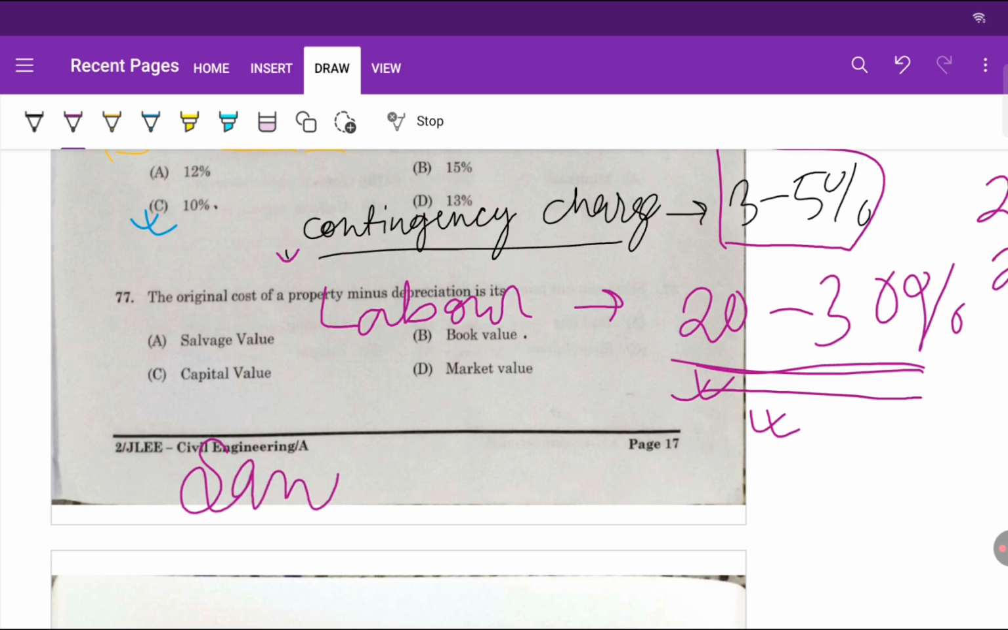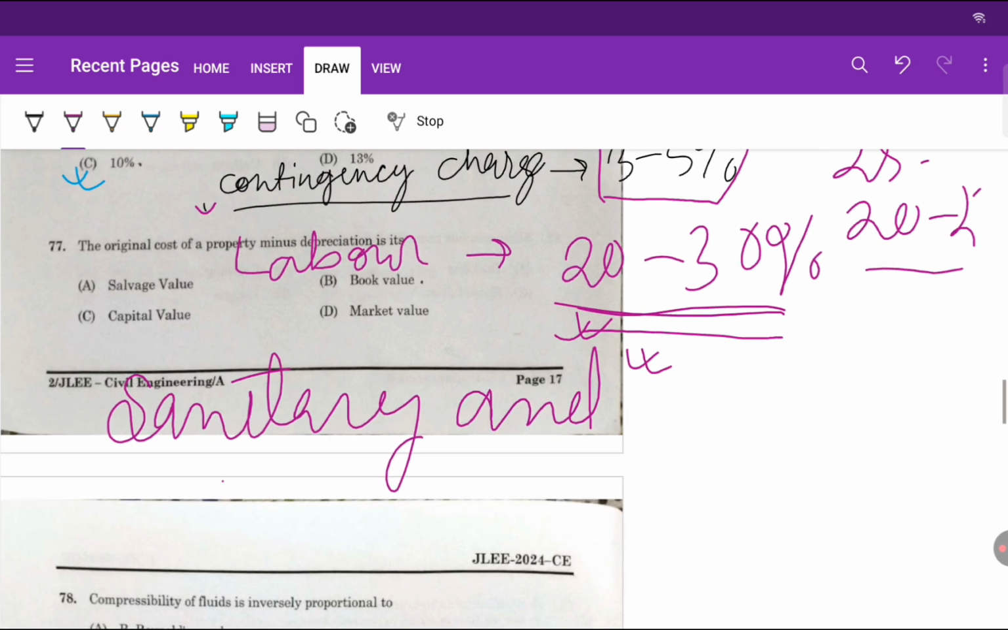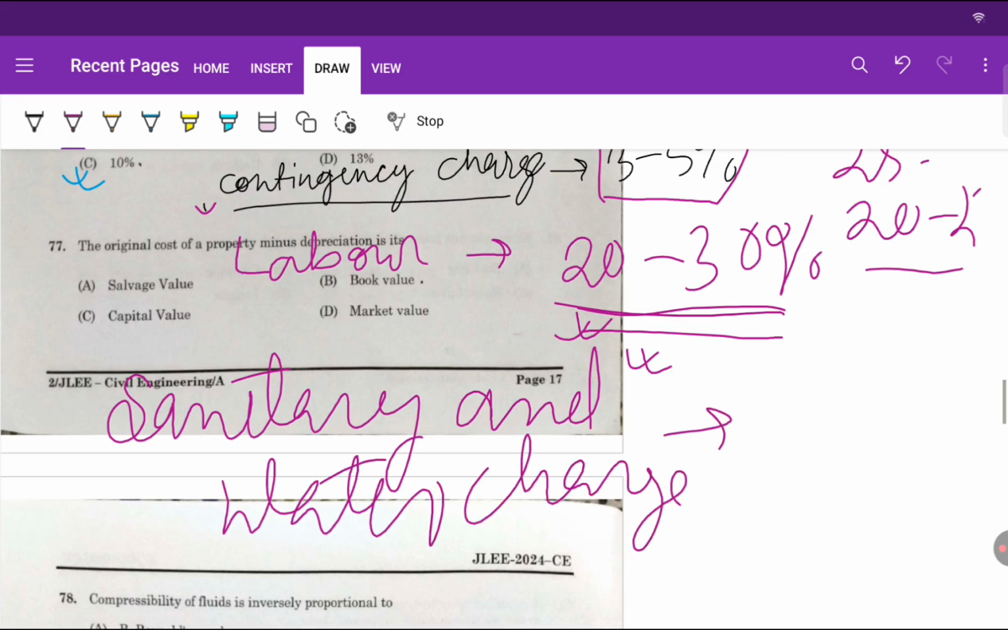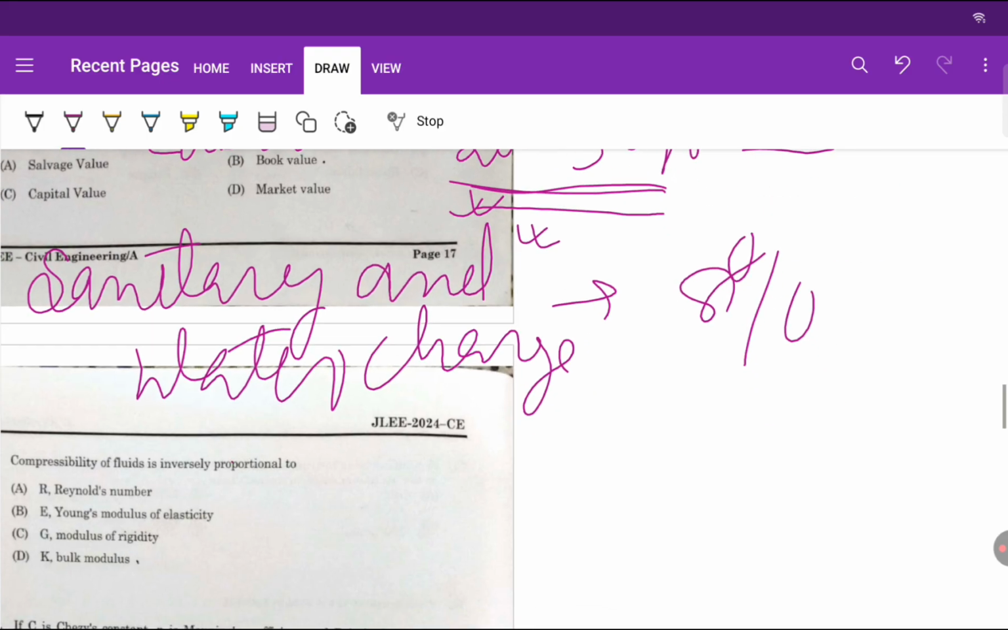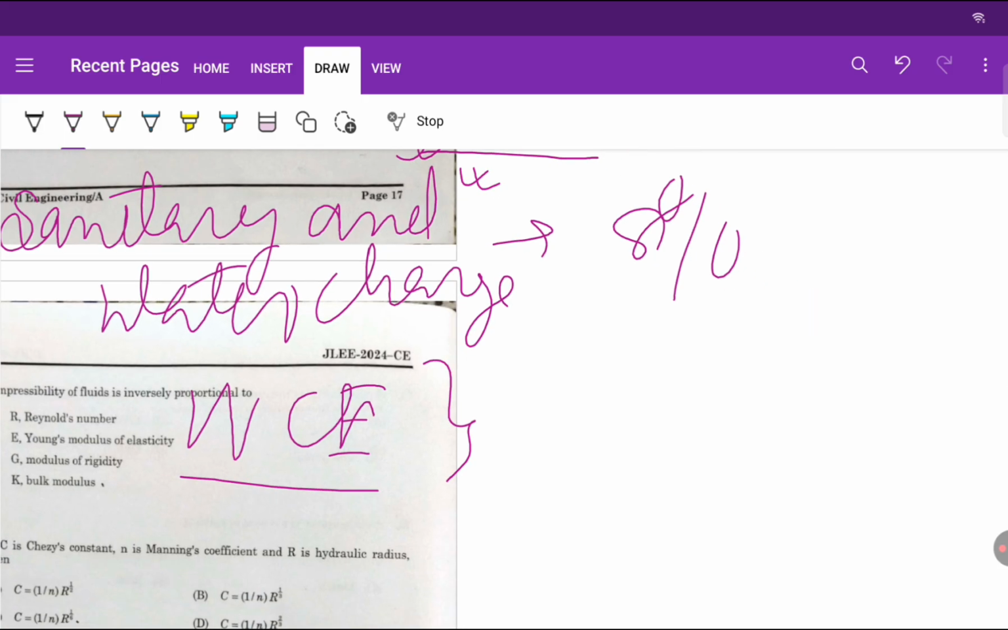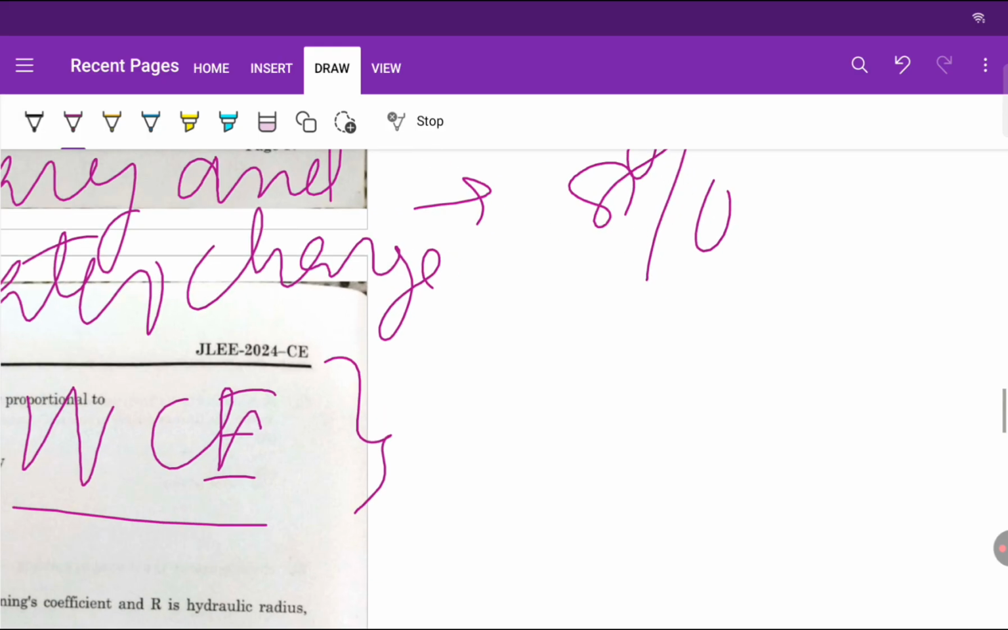For sanitary and water charge we consider 8%, remember it. And the next one is work charge establishment, WCE. Sometimes when we do construction in the site, we have to construct some temporary structure at the site, right?